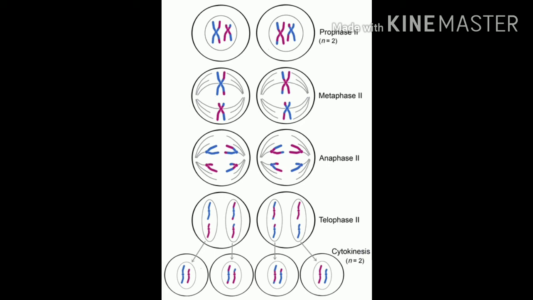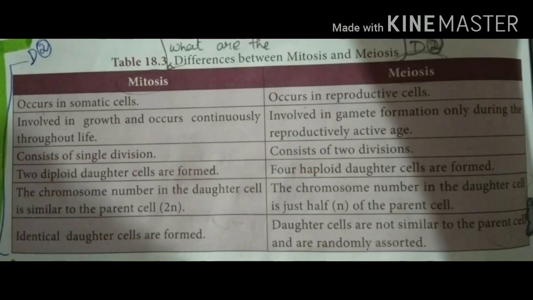So actually 2 parent cells produce 4 daughter cells with the haploid number of chromosomes at the end of the complete meiosis. Okay, clear? At the end of a complete meiosis, how many cells are produced? 4 daughter cells are produced. Then what is the significance of meiosis? Each and every cell has a constant number of chromosomes, which are not multiplied during cell division. So it is a reduction division. With the help of this reduction division only, a constant number of chromosomes is maintained after reproduction also. Okay, right now we are going to see the difference between mitosis and meiosis.